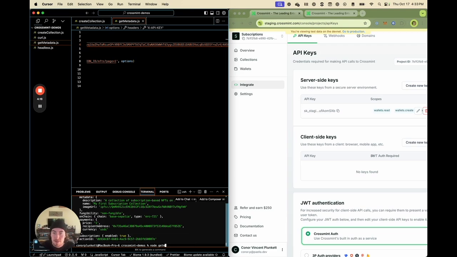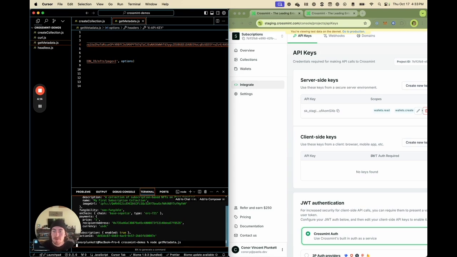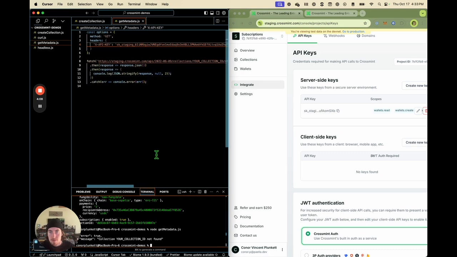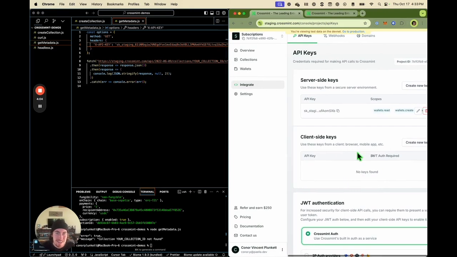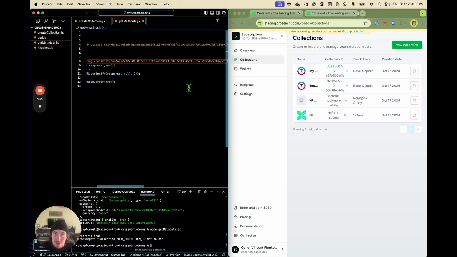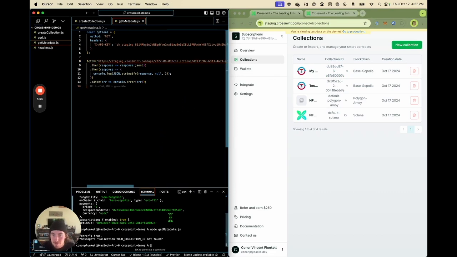Let's get the metadata for this collection. See, I did not copy paste the collection ID in. Very, very common mistake. Go to our collection, copy it, put it into the query there.